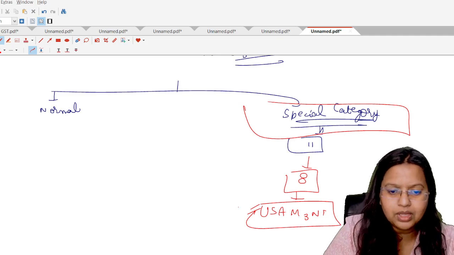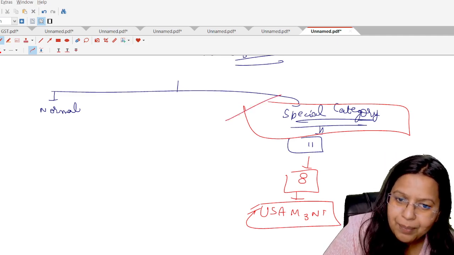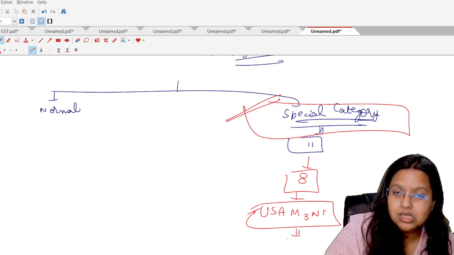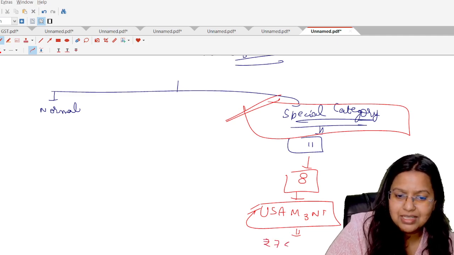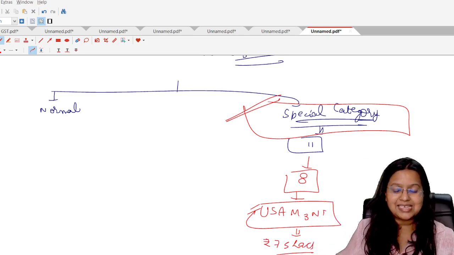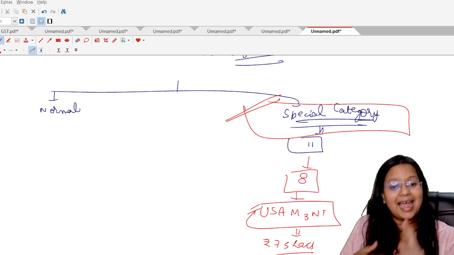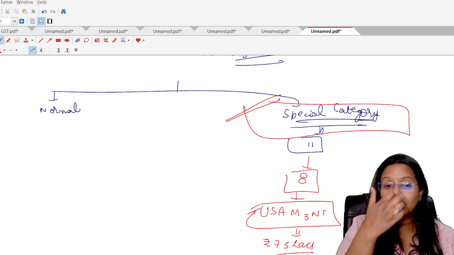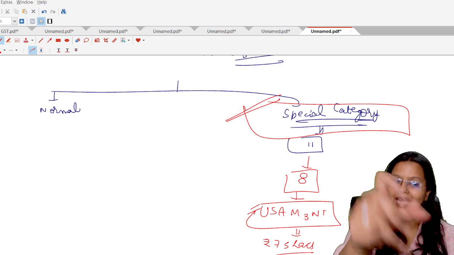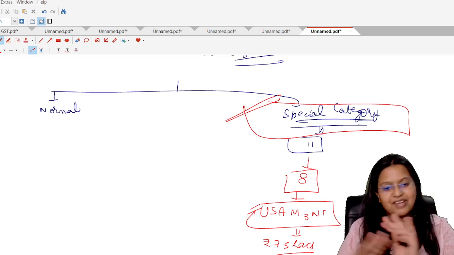Now, if a person is registered under a special category state, for those persons the turnover limit shall be rupees 75 lakh. The persons who are doing business in these 8 special category states, if he or she is earning a turnover of up to rupees 75 lakhs in the preceding financial year, they can opt for the composition scheme, otherwise they can't.